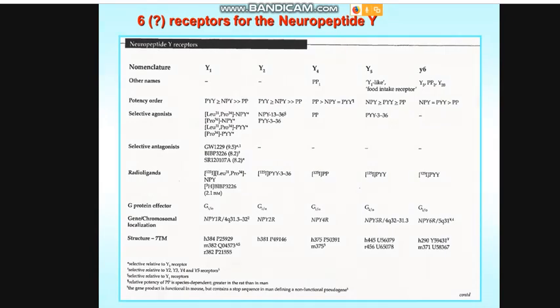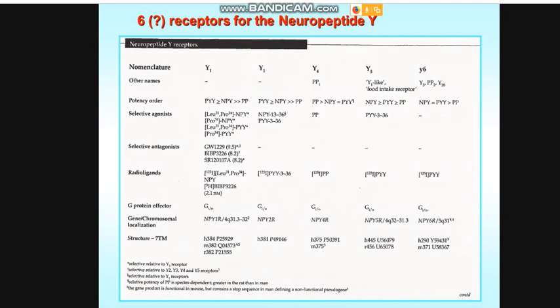This is because the Y3 was a receptor that was pharmacologically identified, and in fact could not be matched with genomic studies. So there is no clone of this receptor.